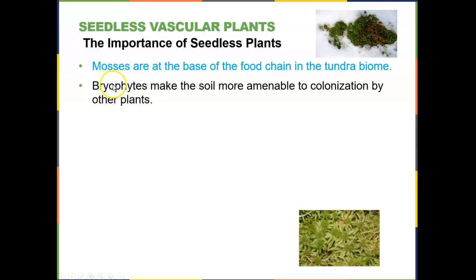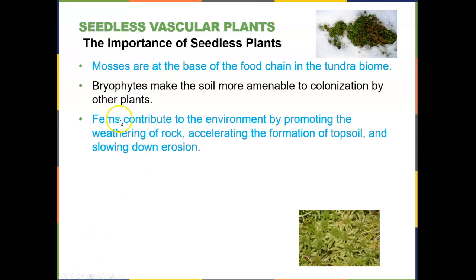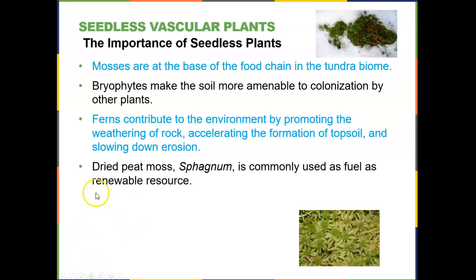Those bryophytes, which mosses are, make the soil better for colonization of other plants. They improve the soil. The ferns, which are seedless vascular plants, add to the environment by breaking down rocks, accelerating the formation of topsoil and slowing down erosion, holding the soil in place.